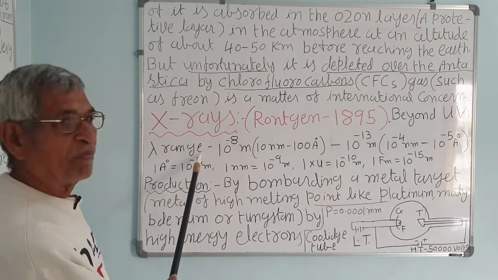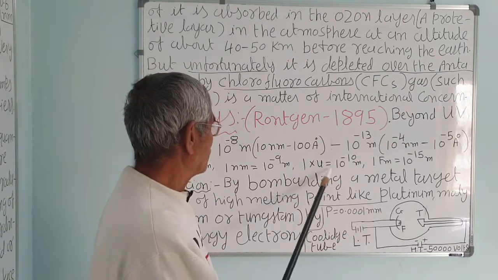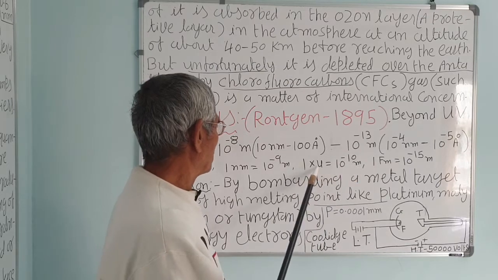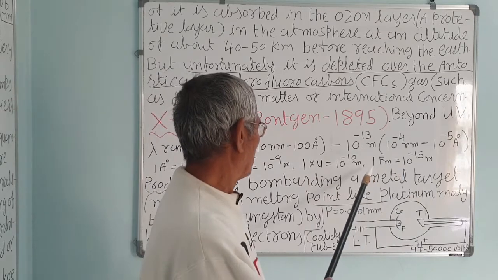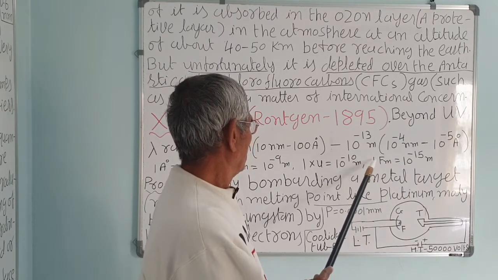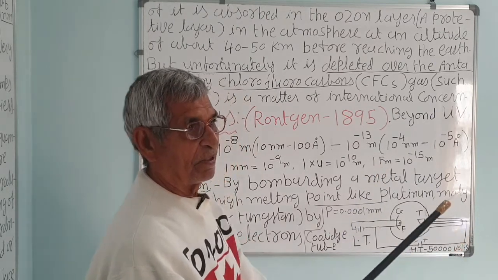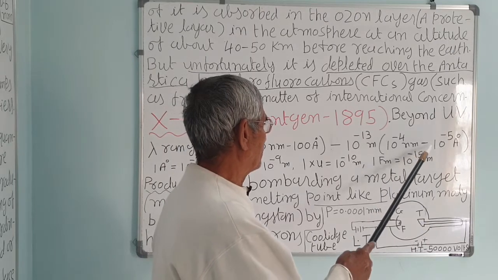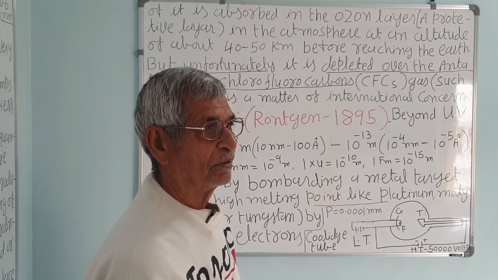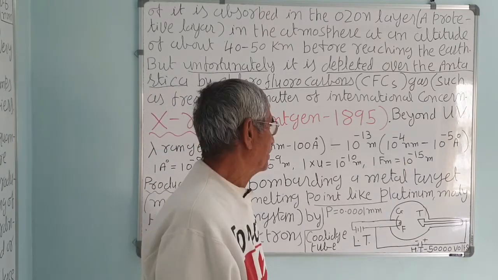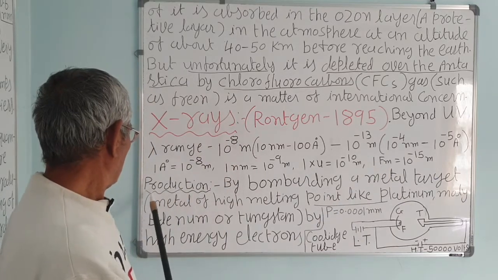1 Angstrom unit is 10 raised to minus 10 meter, 1 nanometer is 10 raised to minus 9 meter, and there is the X unit also used, not given in your book, 10 raised to minus 13 meters, for the measurement of hard X-rays, very powerful X-rays. Correct? Or the Fermi meter, this is used for nuclear size measurement, that is 10 raised to minus 15 meter. So if you want to measure the nuclear size of the hydrogen atom, that is on the order of minus 15, that is in the Fermi meter. The smaller unit is used for that.